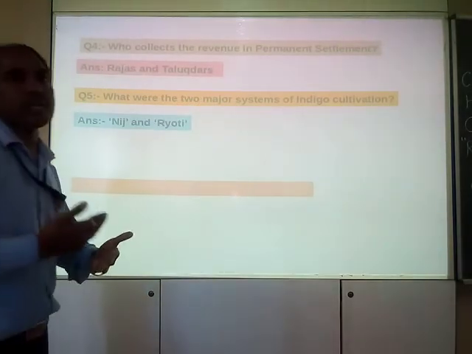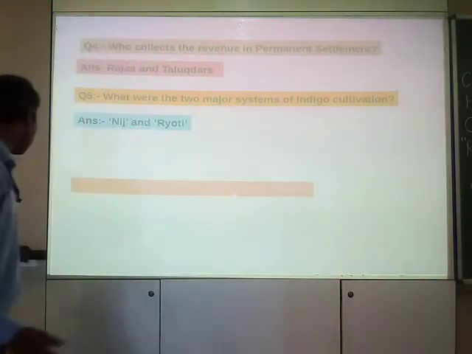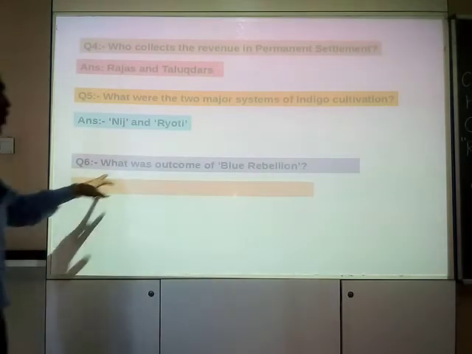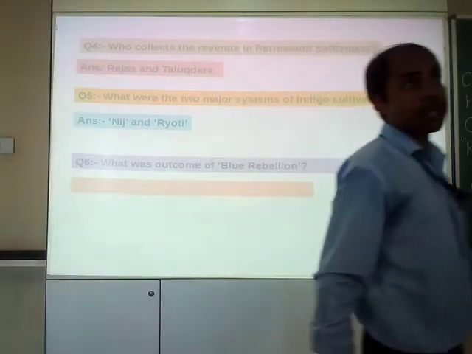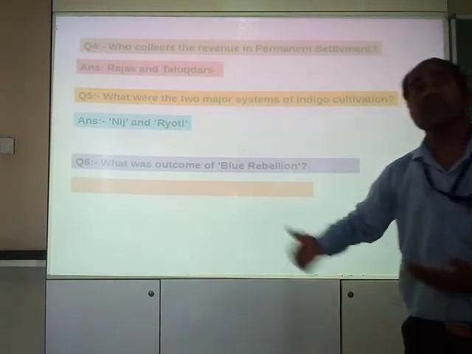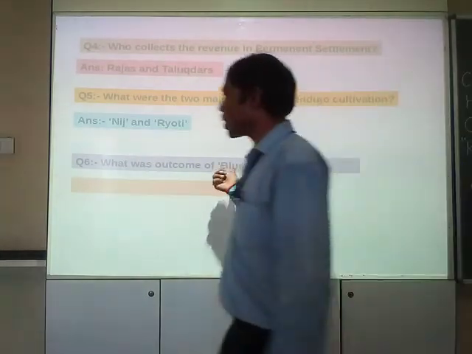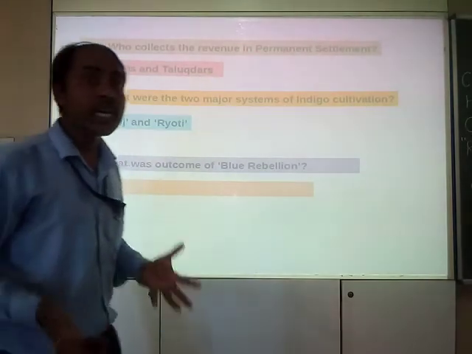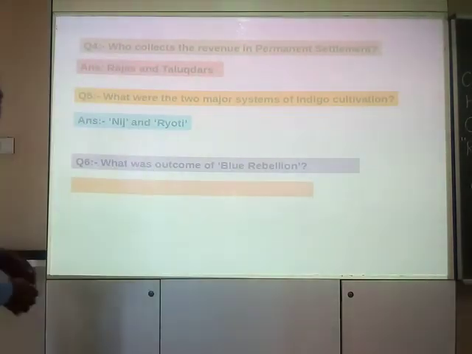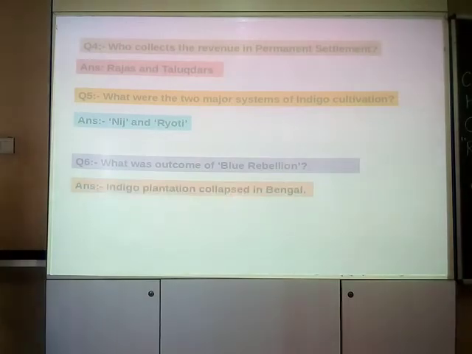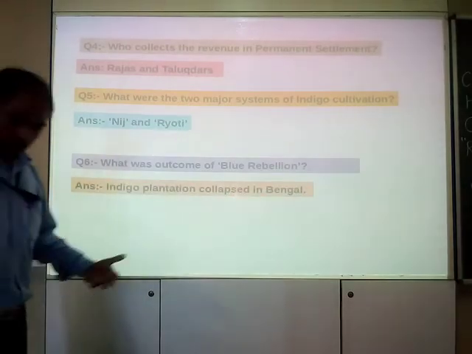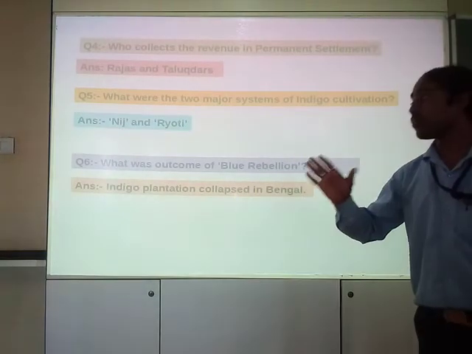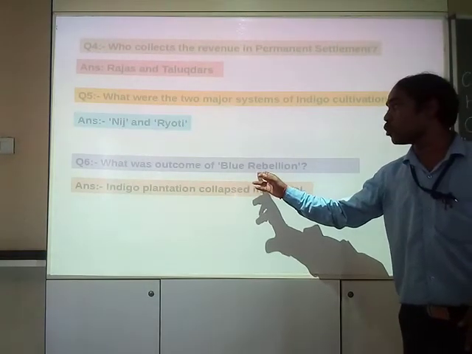So keep on learning, keep revising the things so that everything will be in your scope. What was the outcome of Blue Rebellion? What was the final result, the final consequence of Blue Rebellion? In short, the indigo plantation collapsed in Bengal. This was the final outcome of Blue Rebellion.